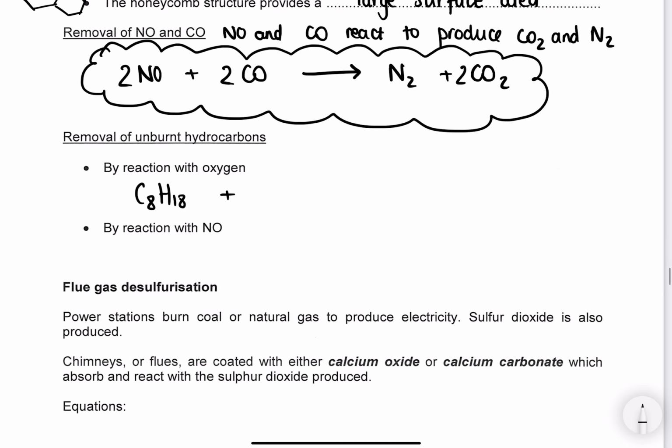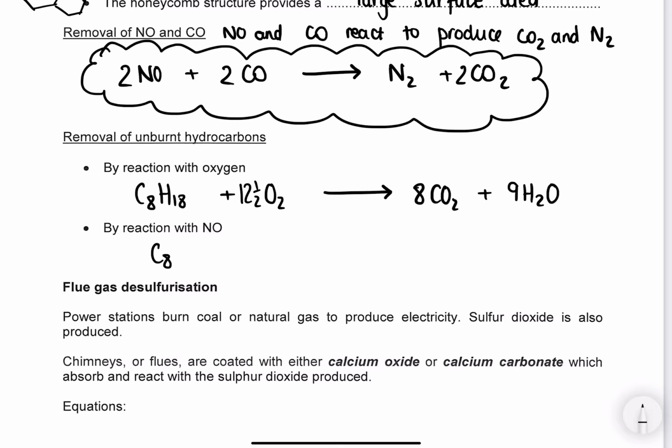So can you write an equation for the complete combustion this time of octane? So for example, 8 CO2s, 9 waters. So that's 16 oxygens there and 9 more. So that's 25, so 12 and a half.